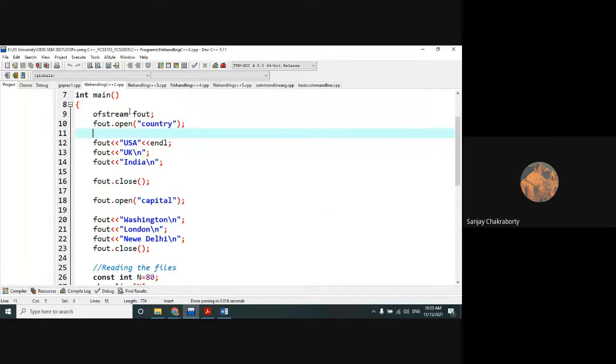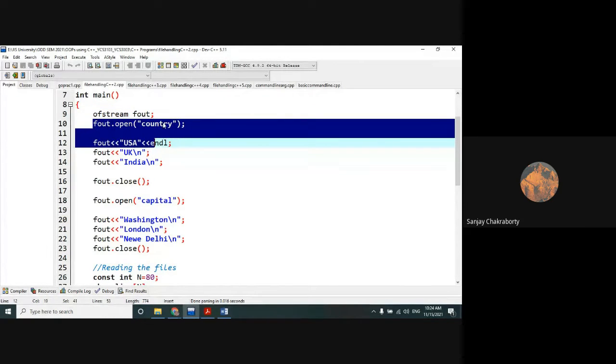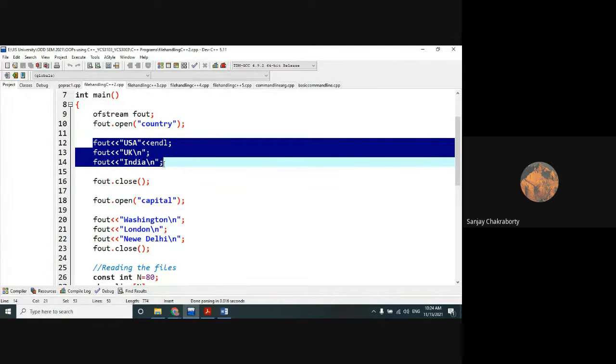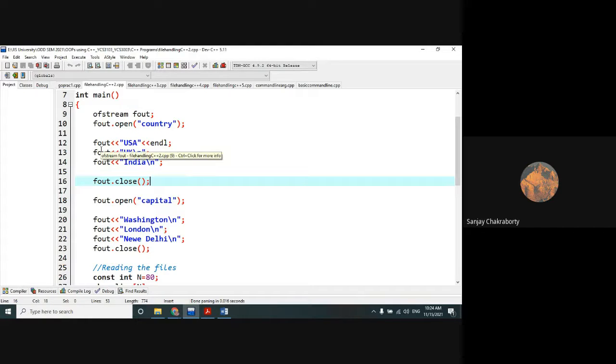I am creating the file streaming object only one time, and that is the universal statement of creating the file streaming object, right? With the help of this object and the open method, we are going to create a file whose name is country. Within the file, we have written the names of three countries: USA, UK, India, separated by new line. Then after completing the writing of the country names, I have closed the open file streaming object fout with the help of the close method.